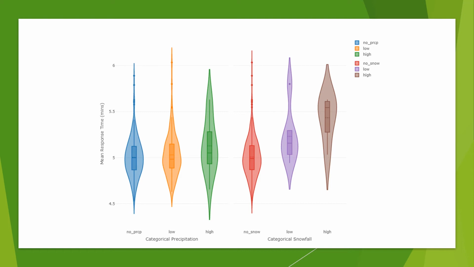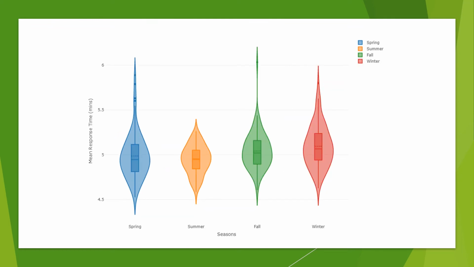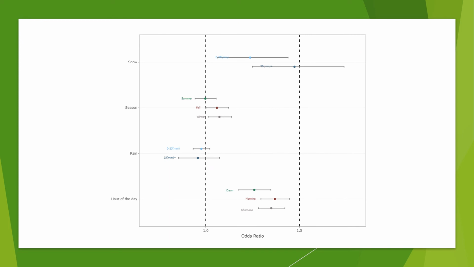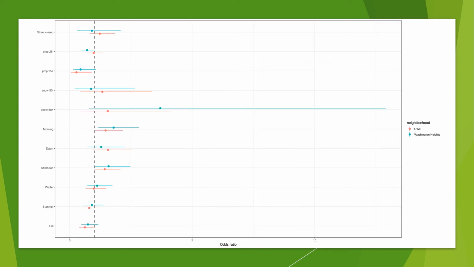We can see that snowfall has a larger impact than precipitation has. Also, between the 4 seasons, winter has a higher mean response time, which correlates with the snow condition analysis. We also conducted logistic regressions that show the odds ratios of multiple variables in the original dataset and in the dataset filtered with the 2 neighborhoods.